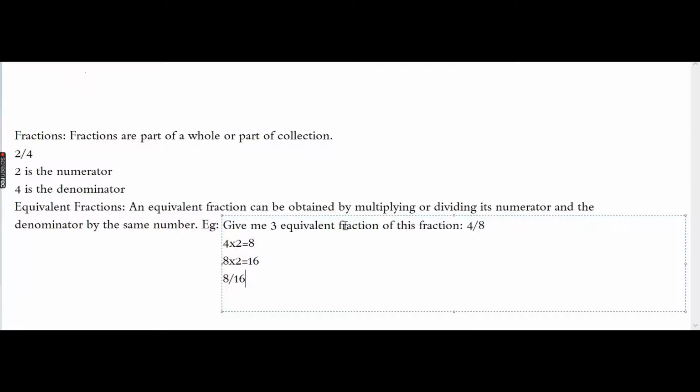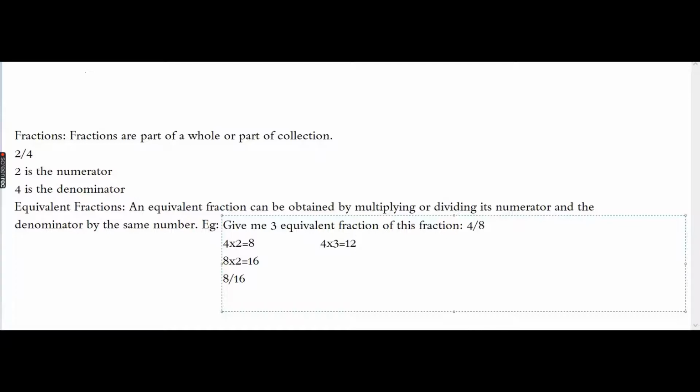Why 8 by 16? Because I multiplied 4 by 2, so 8 will be the numerator, and the denominator is 8, and I multiplied 8 by 2, so it is going to be 16. So it's going to be 8 by 16. Now let's learn our next equivalent fraction. Now we will multiply, first 4 multiplied by 3, which is equal to 12.